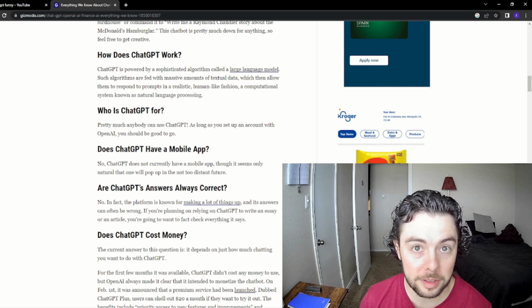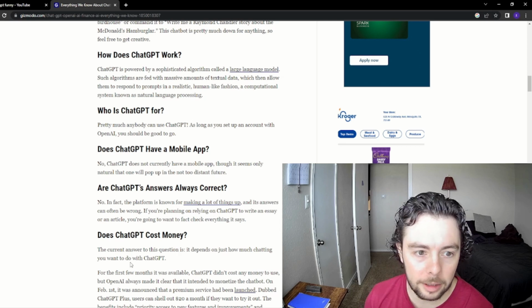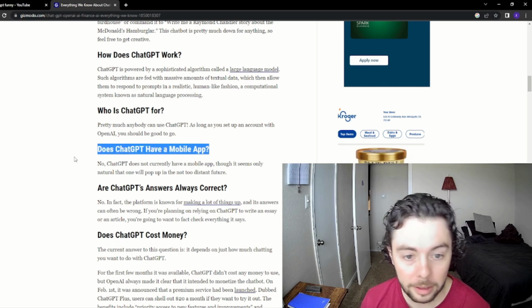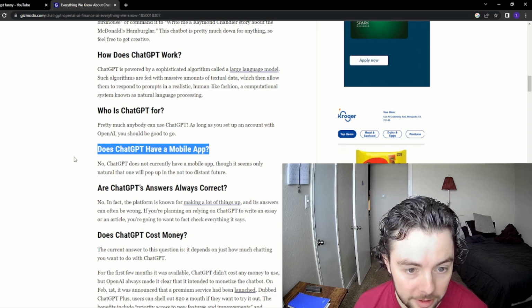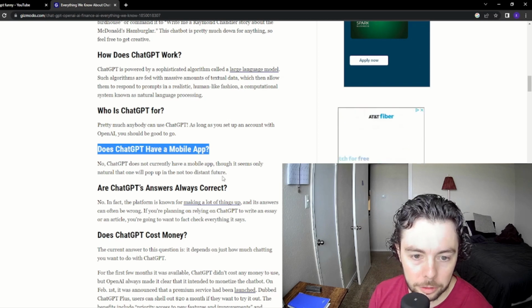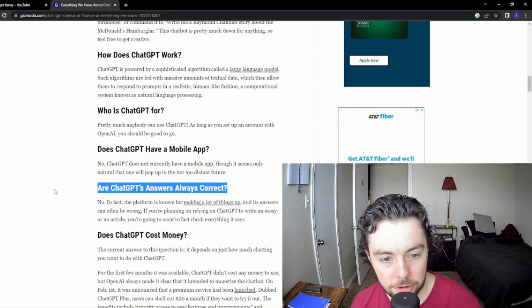So who is ChatGPT for? Pretty much anybody can use ChatGPT. As long as you set up an account with OpenAI, you should be good to go. So does ChatGPT have a mobile app? No, ChatGPT does not currently have a mobile app, though it seems only natural that one will pop up in the not too distant future. I 100% believe that.